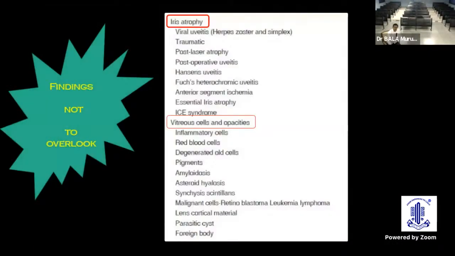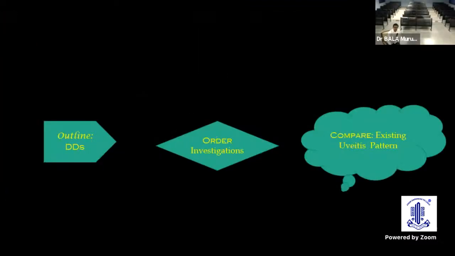The findings which are commonly overlooked are the subtle iris atrophy or the AFV cells. AFV cells could give us a wonderful clue regarding the activity of retinal vasculitis or the intermediate and posterior uveitis.